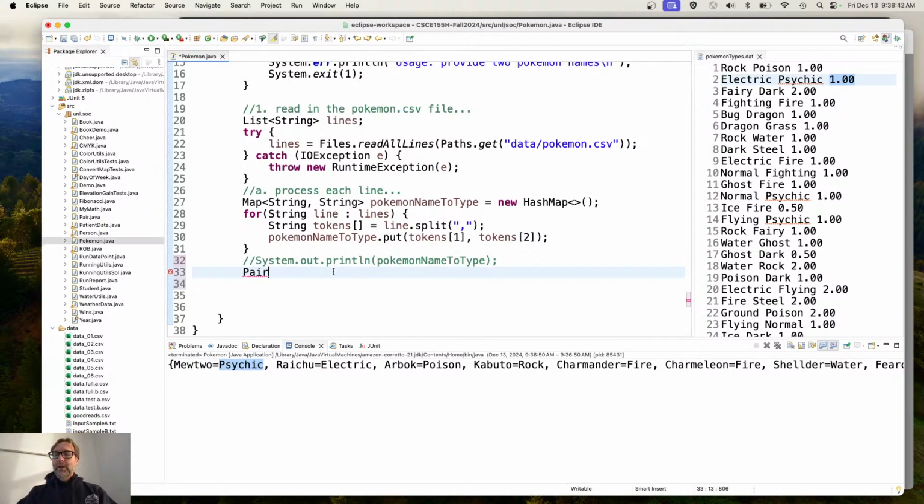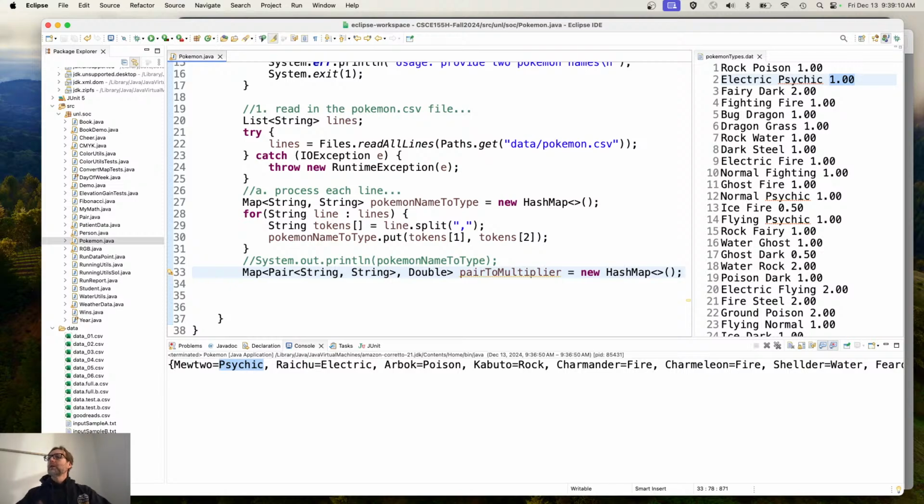Okay. So what do we do? The pair of a string to a string is going to map to a double. So that's the kind of map we need. The map is going to map a pair of strings to a double. And I'll call that pair to multiplier, is equal to new hash map. Once again, you can elide that away so that you don't have to repeat it all.